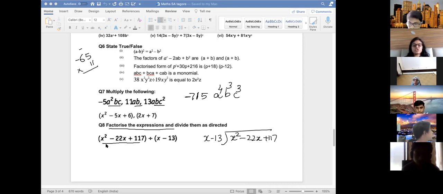Factorize the expression. So first factorize this and then cancel it. Cancel upper and lower, then divide. Understood? Anyone has done question 8?